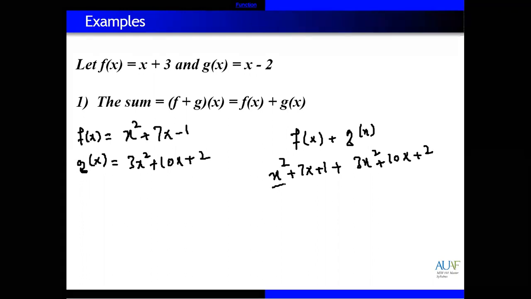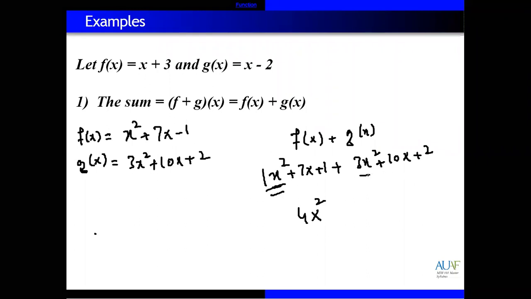So find the like terms. For example, x square adds with 3x square, 7x with 10x, and the constants together. The coefficient of x square is 1 and the coefficient of the other is 3, so the sum is 4x square.